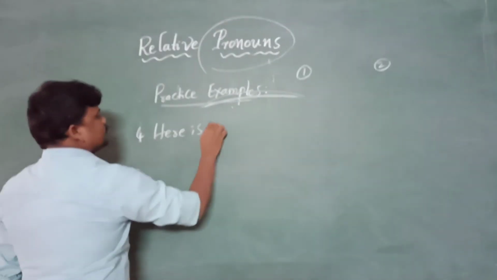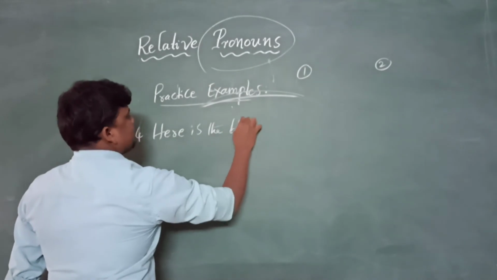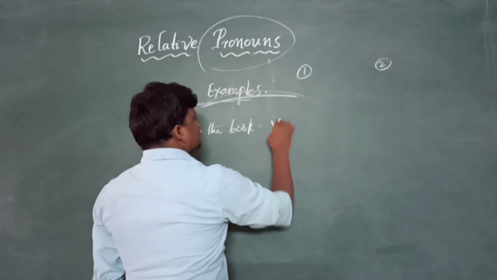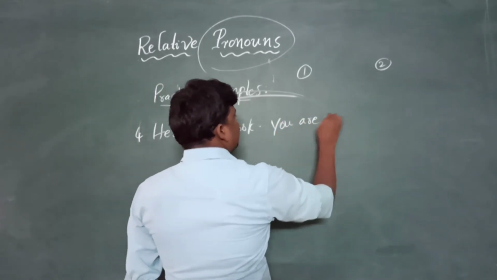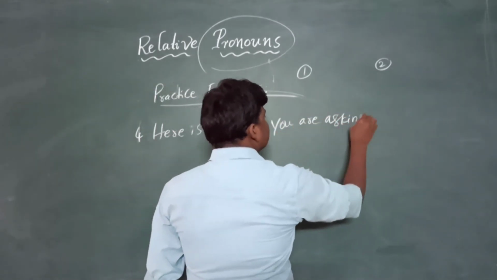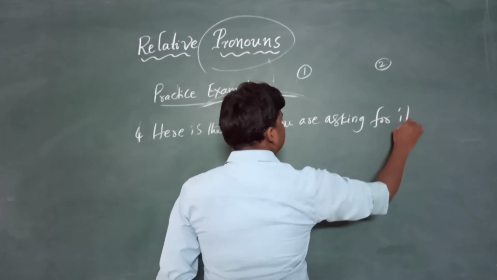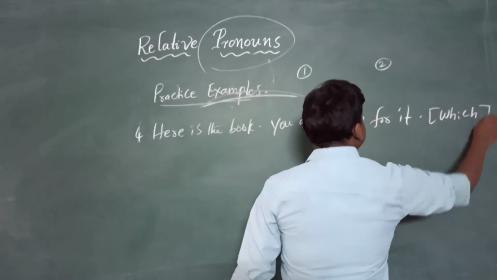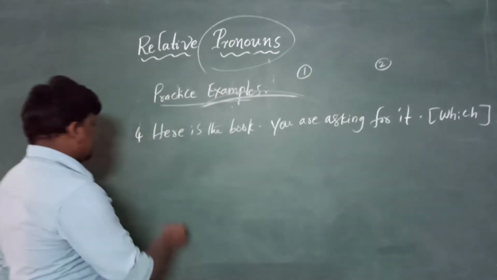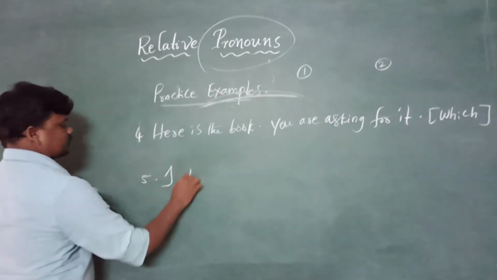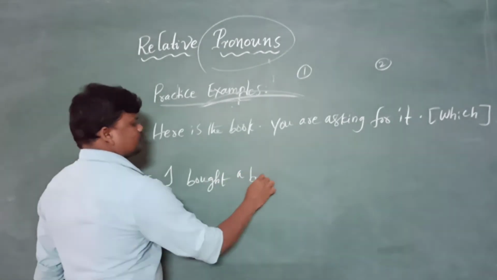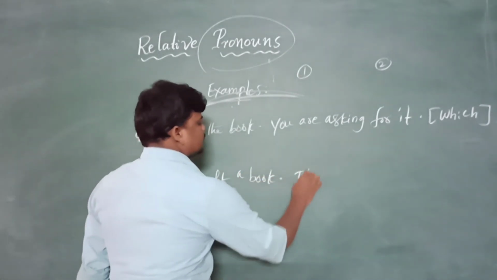Here is the book. You are asking for it. And we need to combine the two sentences with which. And one more: I bought a book. Full stop.